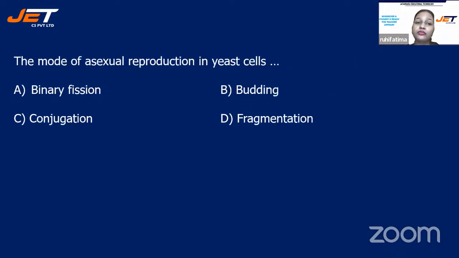Next question we have the mode of asexual reproduction in yeast cell. And your options are option A, binary fission, option B, budding, C, conjugation, and D, fragmentation. Come on, children. Start answering. Your 30 seconds have already started.